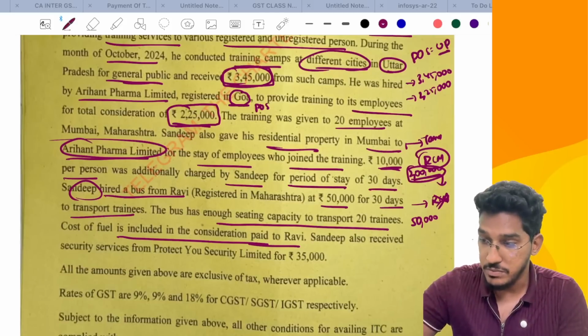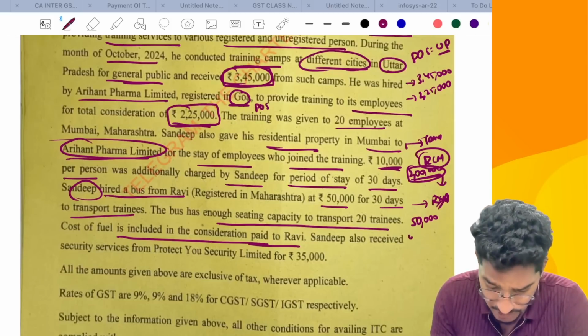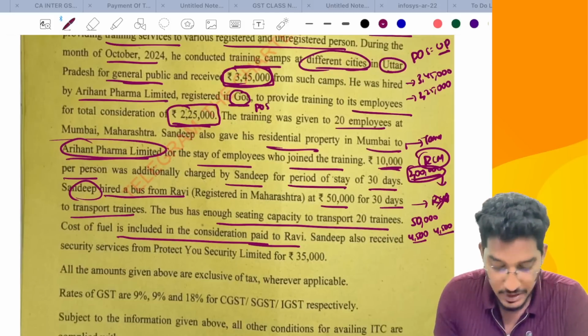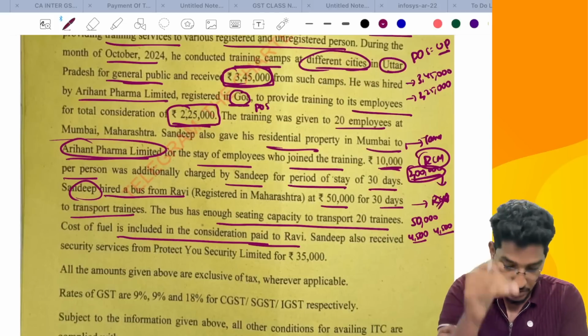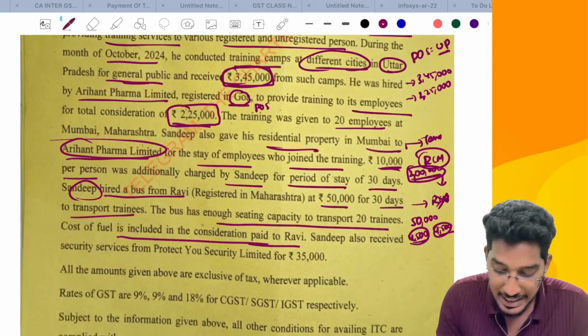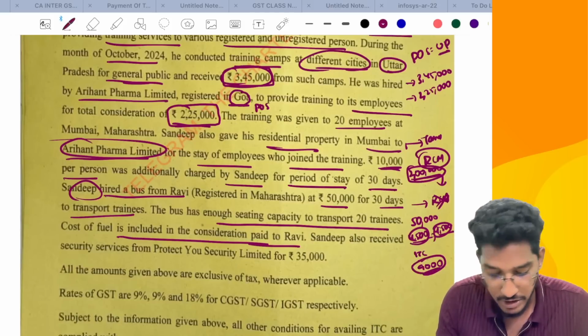If you calculate 50,000 rupees into 18%, it will come to 9,000 rupees, actually 4,500 rupees of CGST and 4,500 rupees of SGST. This GST he would have paid on this inward supply. This 9,000 rupees of GST he has already paid. Can he claim that as input tax credit? Yes, this 9,000 rupees he can take as input tax credit without any objection.